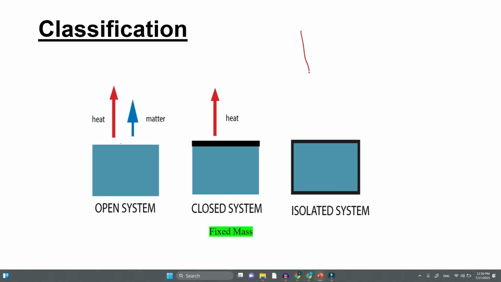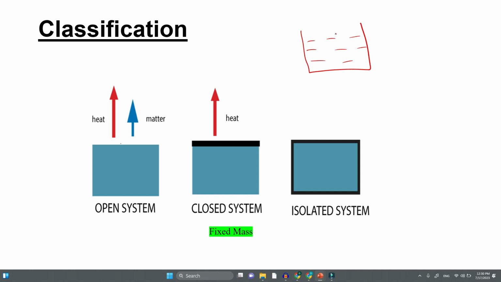For example, if you take water, if this water is our system, it can evaporate. That means water molecules can escape, and sometimes water vapor molecules can condense. So this is an open system. And also it can exchange energy with outside. If it is hot, then heat will flow from inside to outside. If it is cold, heat will flow from outside to inside. So that is an example of an open system.